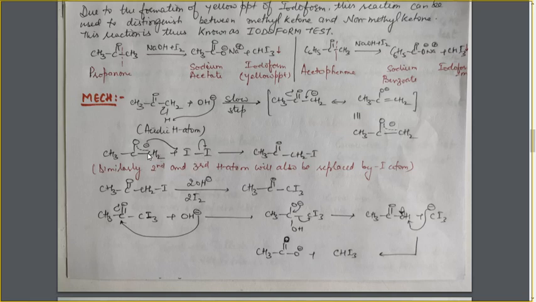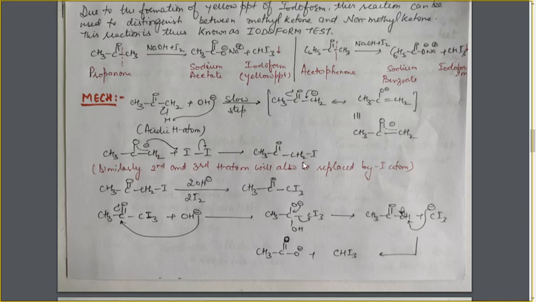As it gets closer and closer, the positive charge increases. Ultimately, it abstracts the I positive ion from this side, making it I negative. So I negative is lost, and this species is formed. In this way, the hydrogen atom of this CH3 group is replaced by one iodine atom.